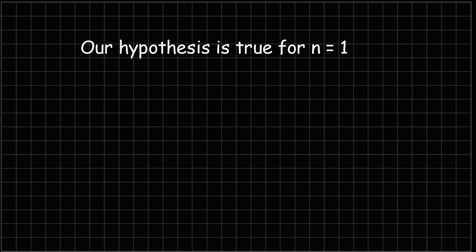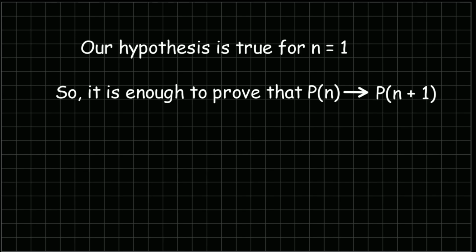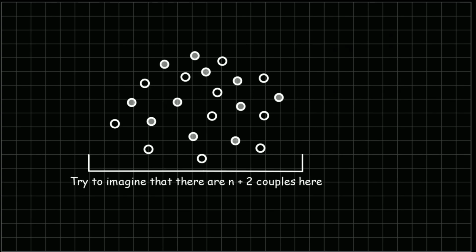Now that we know how mathematical induction works, we are ready to see the general solution. We have already seen that the hypothesis is true when n equal 1, that is when you invite only 1 couple. So that means if we can prove that the hypothesis being true for n implies that it is true for n plus 1, we are done. Now let's see what happens when you invite n plus 1 couples.